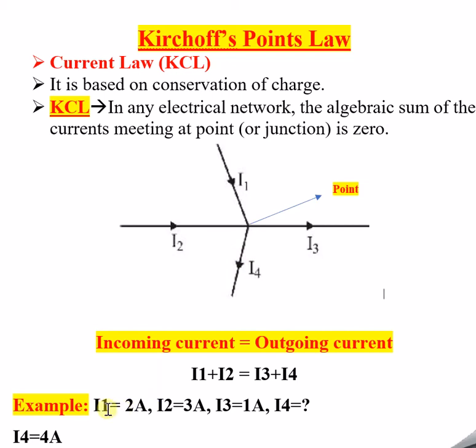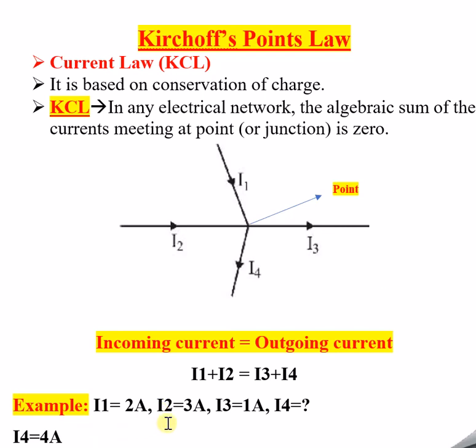Now we will quickly take a short example. I1 is equal to 2 amps, I2 is equal to 3 amps, and I3 is equal to 1 amp, and I4 we have to calculate. As I told you, this is the unknown current for us. This is just a value which I have taken. It can be any value, it can even be negative. I have taken all the currents as positive for easy understanding.